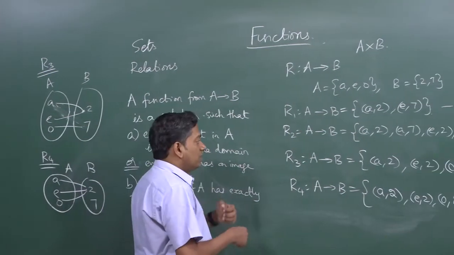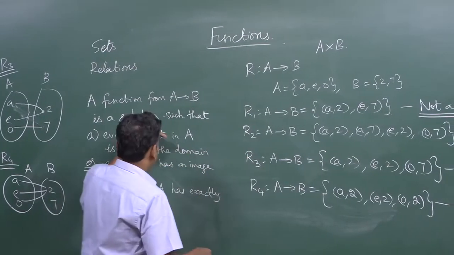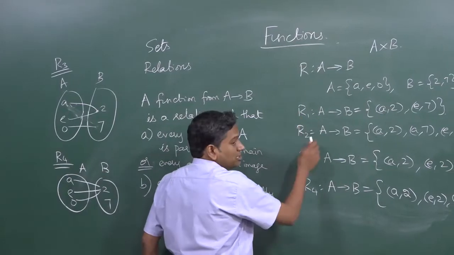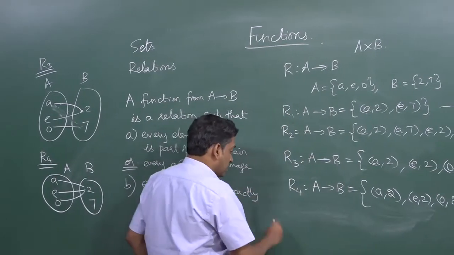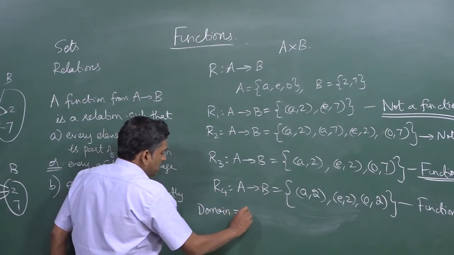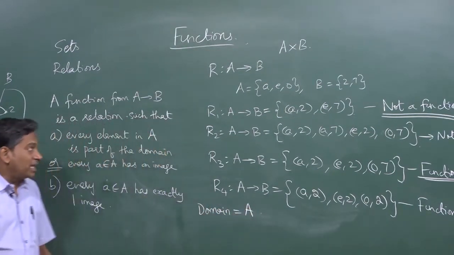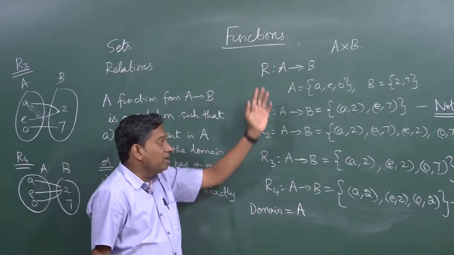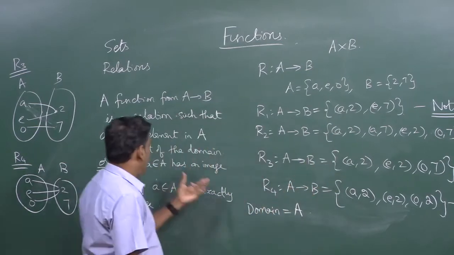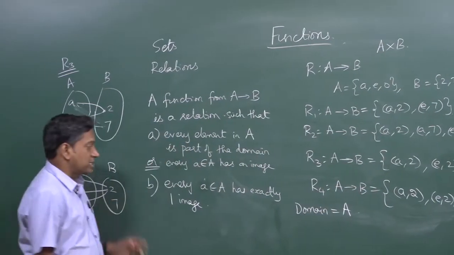Okay. So now to summarize, the two conditions tell us that if a relation should be a function, then the domain must be the set A. It is very clear that the domain must be the set A, because every element in A must be part of the domain, is what we have listed as the first condition.